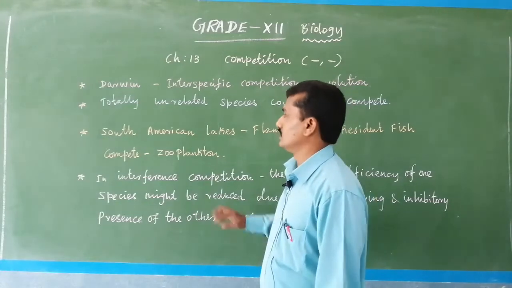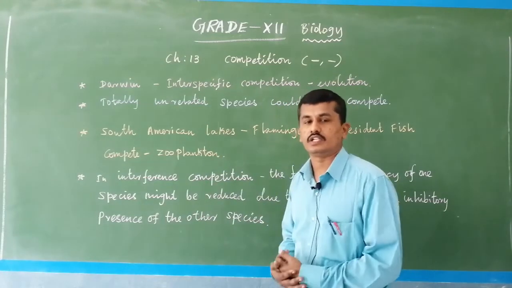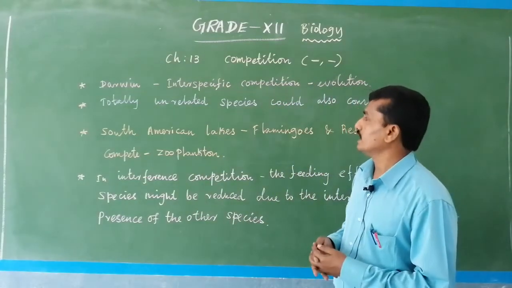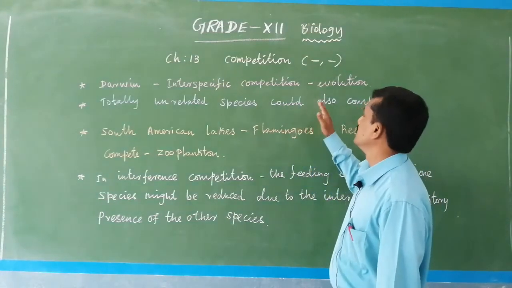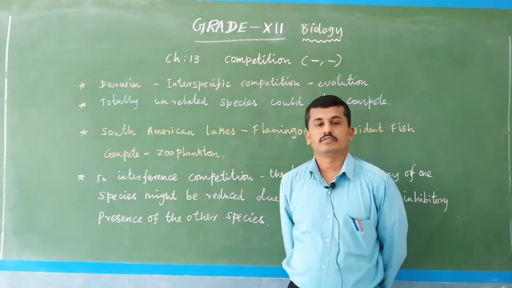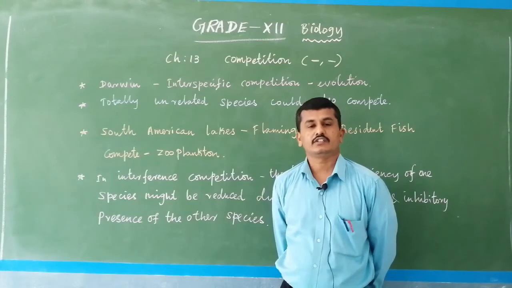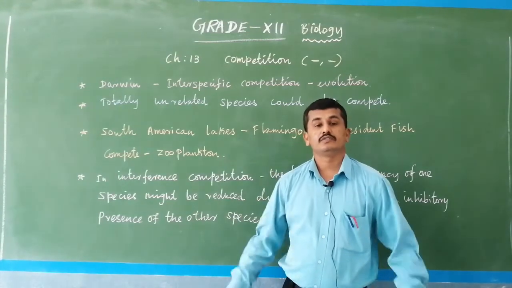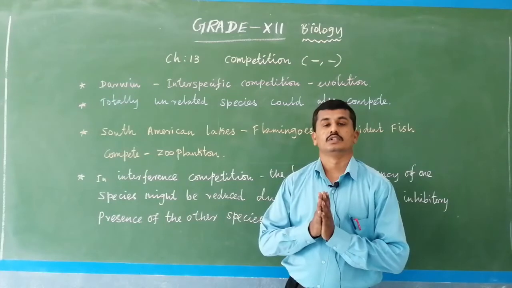We know Charles Darwin is the father of evolution. Interspecific competition becomes important for evolution. Interspecific competition means competition between two species.